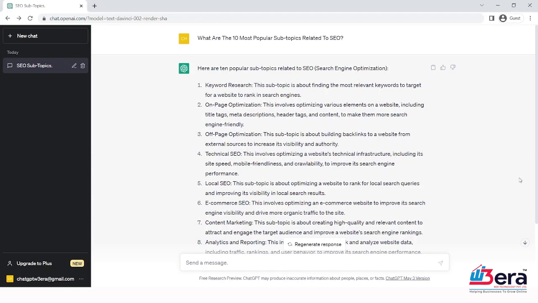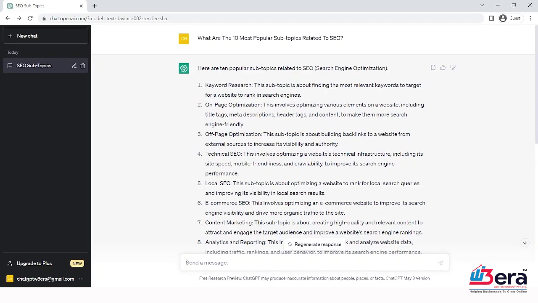As shown above, ChatGPT did a very good job understanding and breaking down SEO into three major pillars: on-page, off-page, and technical. The key to the following prompt is to take one of the topics ChatGPT has given and query the subtopics. So I have written here, what are the 5 most popular subtopics related to keyword research? Click on enter now. You will get a beautiful answer. For this example, let's query, what are the most powerful subtopics related to the keywords?